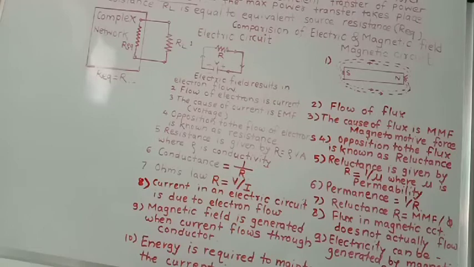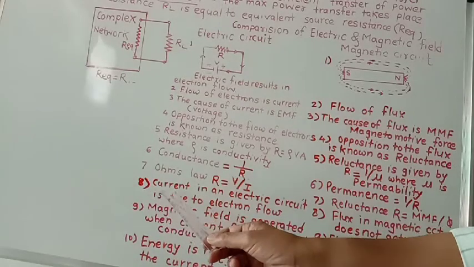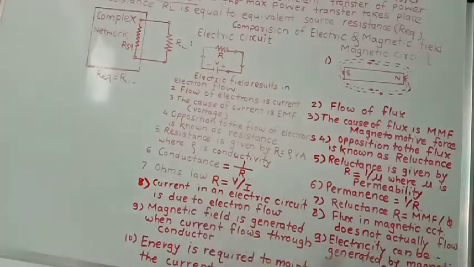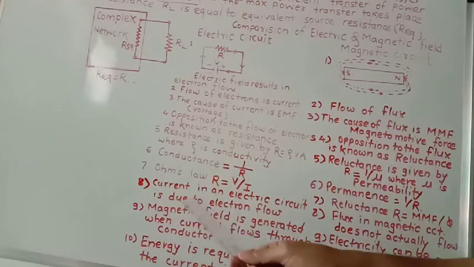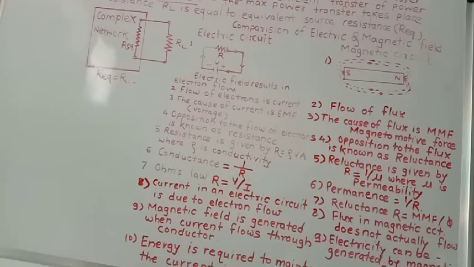Then the eighth point: current in an electric circuit is due to electron flow. So due to electron flow, current flows. Here, flux in a magnetic circuit does not actually flow. Then a magnetic field is generated when current flows through the conductor.